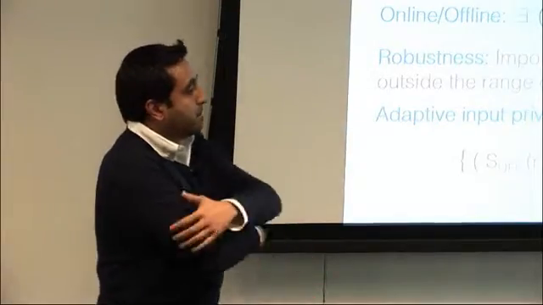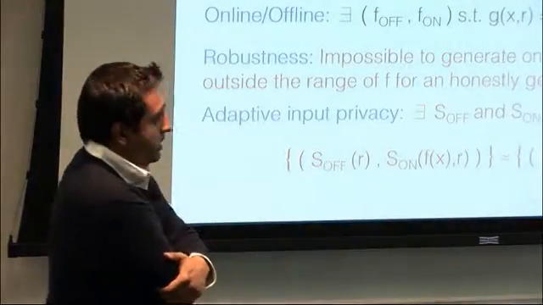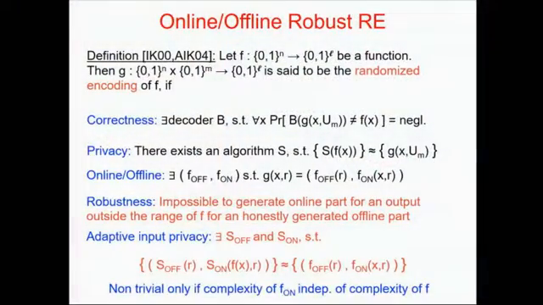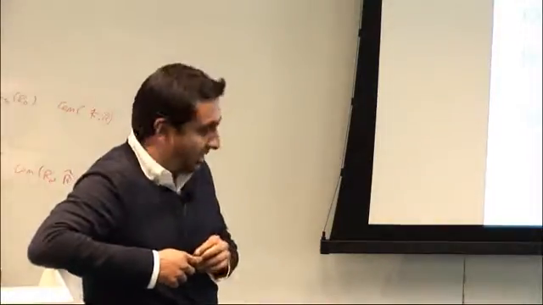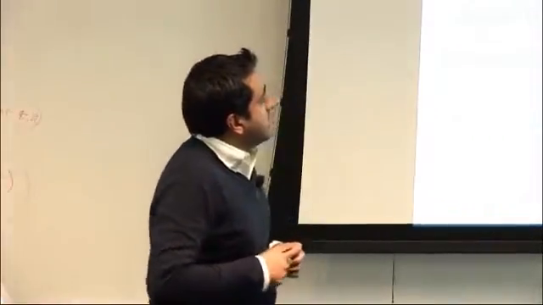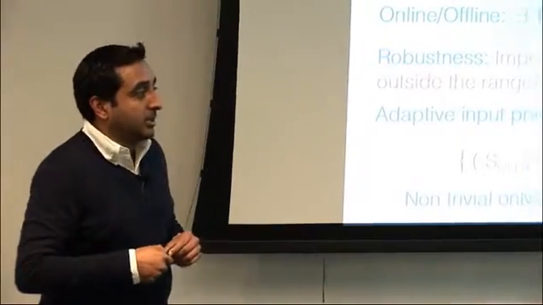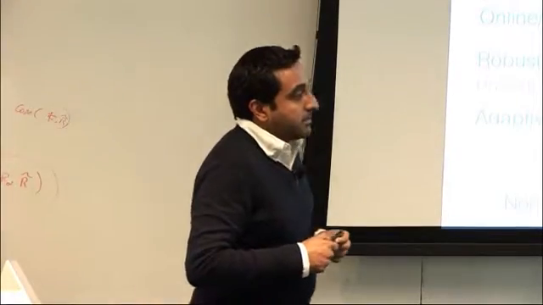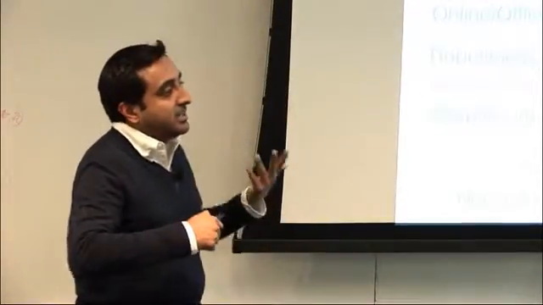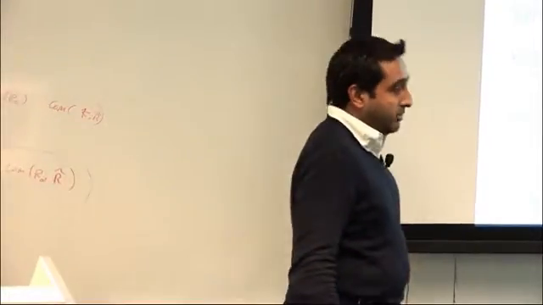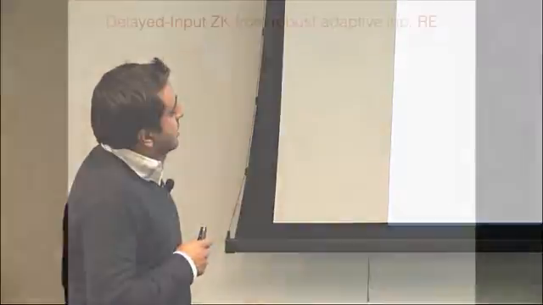So do you need the online part to be small, independent of the size of the function? For our applications, we don't need that, but in general for randomized encodings. If that's the case, you can do it even from before, right? You just use one-time pads, Mihir has this observation. Yes, we can use that, we don't need that, you're right. No, that's not robust. Wait, yes, that's right. Actually, I don't know how to use that because I don't know how to make that robust. I can only make the work of Alice robust because of the one-time pad, because a cheating person can also just give an arbitrary pad and do it. I see. Okay, all right.